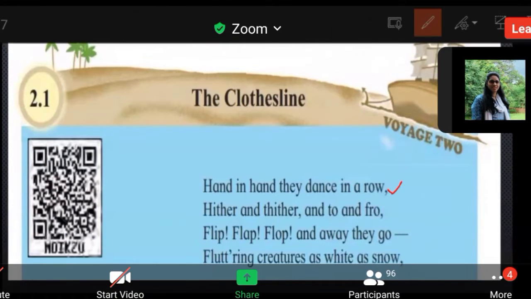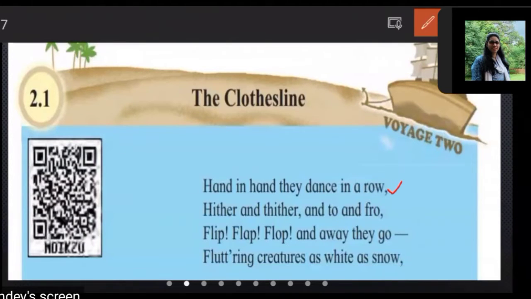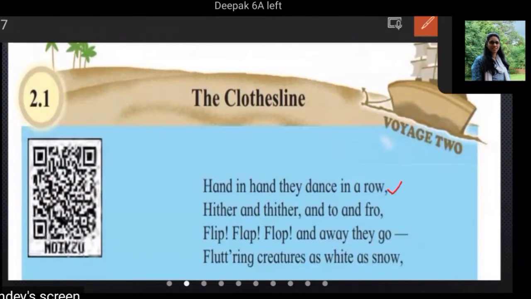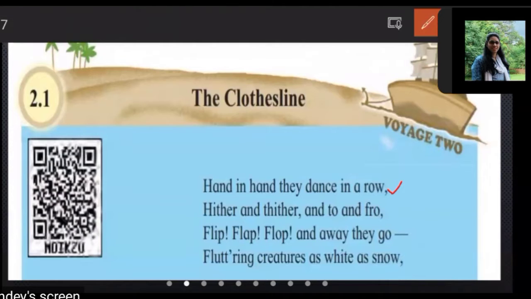That means I have read this line. Then the second line, then the third line, then the fourth line. There are a total of 4 stanzas, and in each stanza you will get 4 lines. Okay, ready? Keep the pencil in your hand. You have to put a small tick. So you will remember how to do the reading. Let's begin. The Clothes Line.